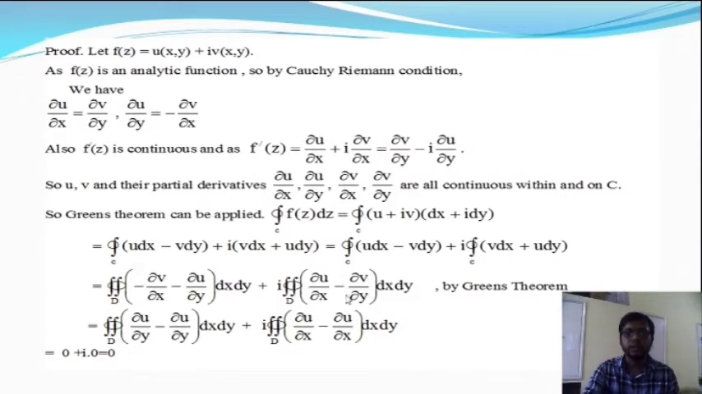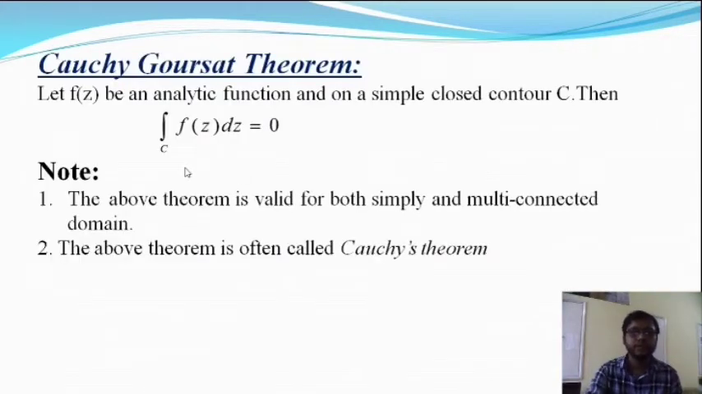If we put del v del y is equal to minus del u del x, then in both cases we get the integral value 0. So del u del y minus del u del y is 0, cancelling these two terms. Similarly, from the second integration we get the integral value 0. So that is equal to 0. Hence the proof. Okay, next we are going to talk about the Cauchy-Goursat theorem.